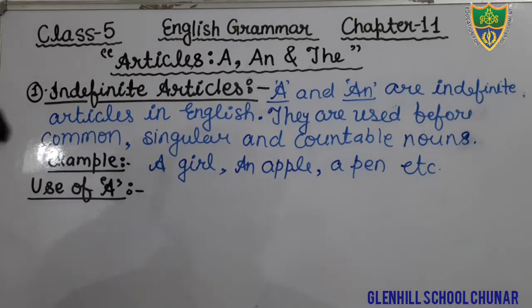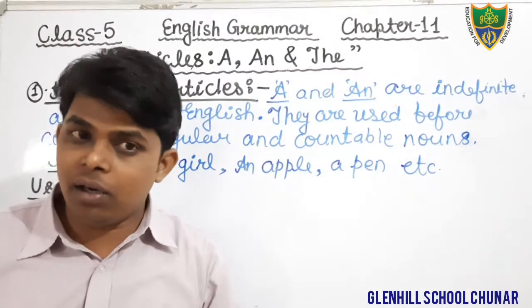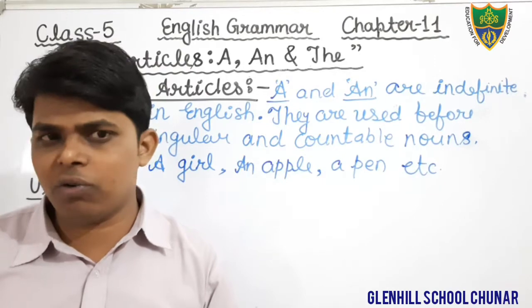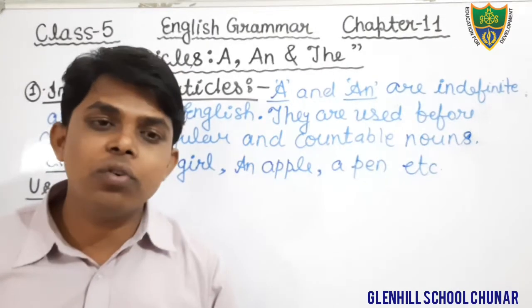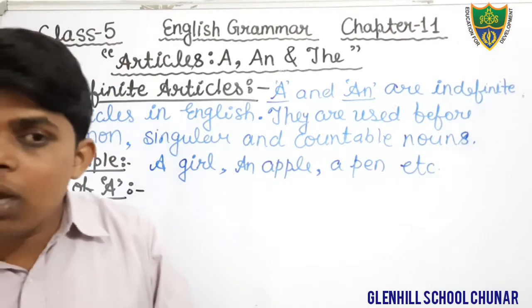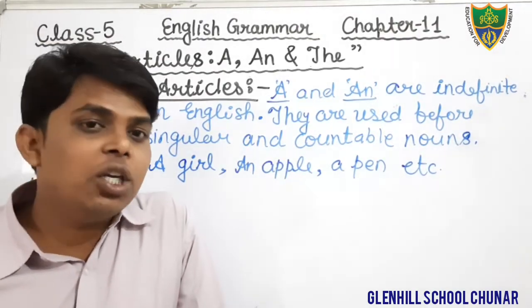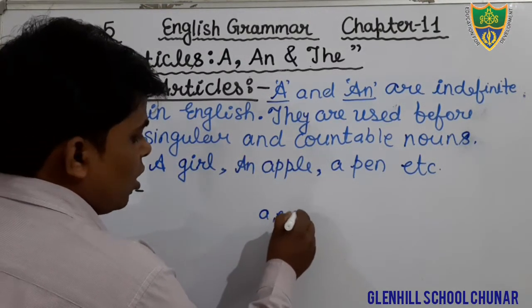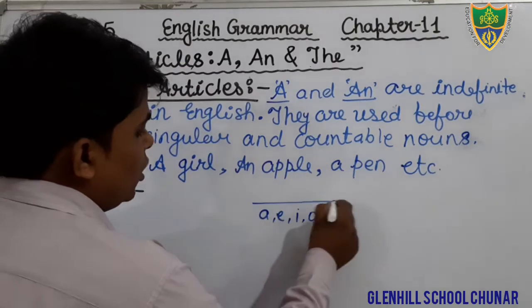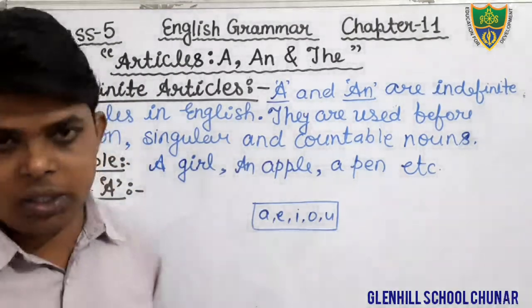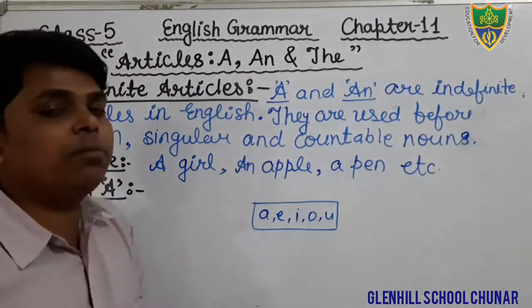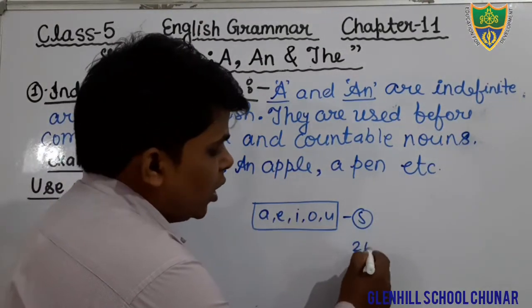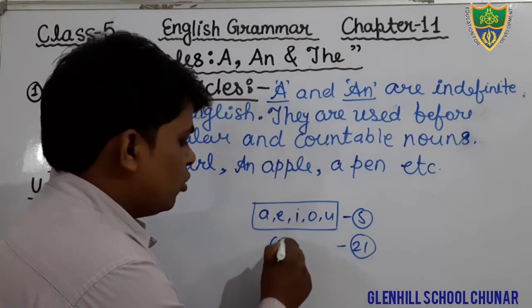Yes students, we use the article a before the consonant sound. You all know vowels in English: A, E, I, O, U. These five are vowels in English. Okay, and the rest of the 21 letters of English are known as consonants.